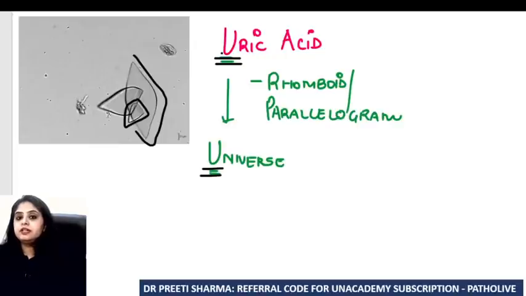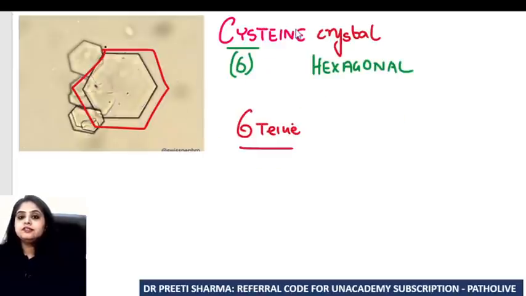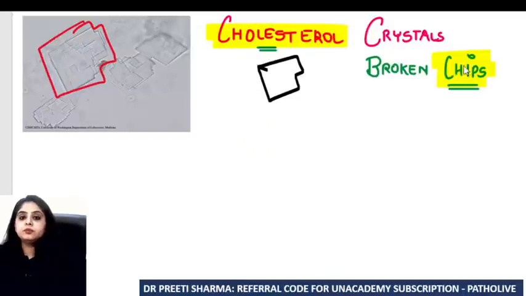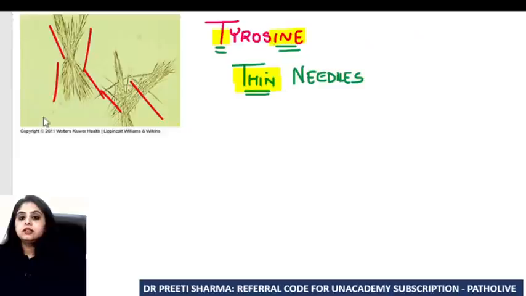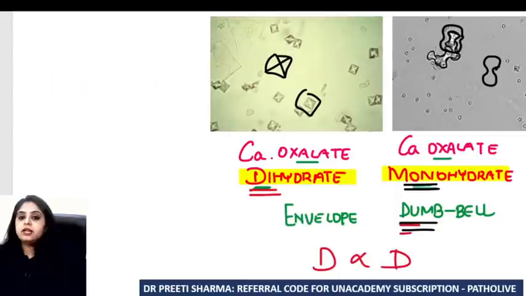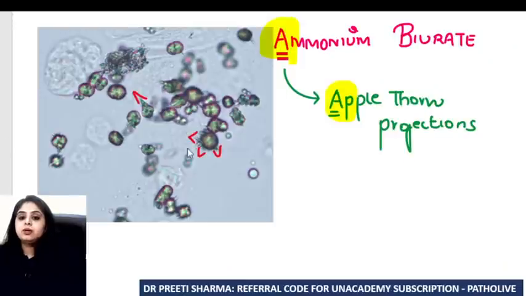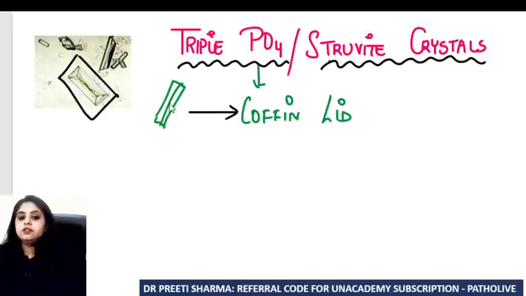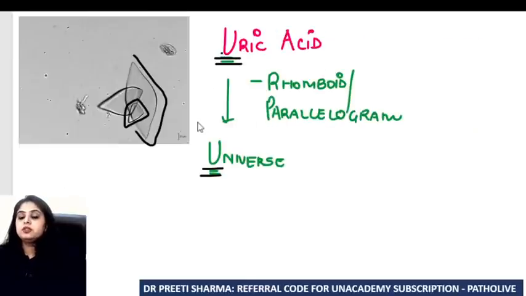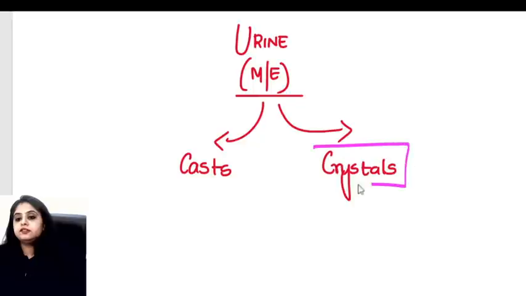A very, very quick recap. The one which has 6 sides is cysteine. The one which is broken chips, that is cholesterol. The one which is thin needle, thin tyrosine crystals. Then there are 2 calcium oxalates. Remember, mona is dumb, monohydrate is dumbbell shaped, dihydrate is envelope shaped. Then we have the one with apple thorn, A for A, ammonium biurate. Then we have the coffin lid, which is triple phosphate or struvite. And the one that can take any shape in the universe is the uric acid crystal. So that takes care of all the crystals at least.